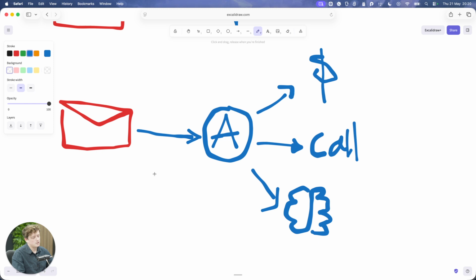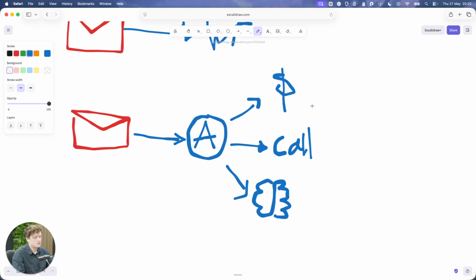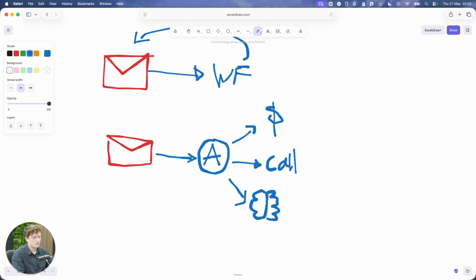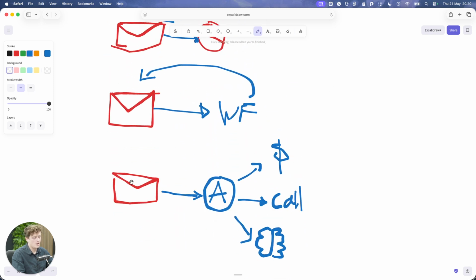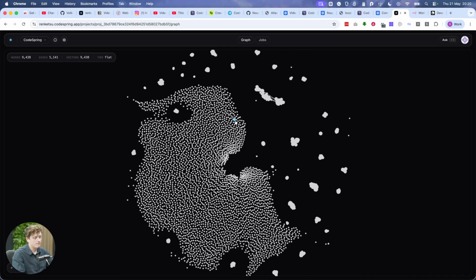So you could just let this happen, but the problem is, how does it know what stuff to do? If it doesn't have access to a brain, like how your company usually operates, then it's not going to do things properly. So what we do with Atlas here is, as